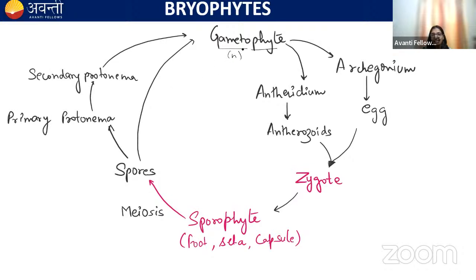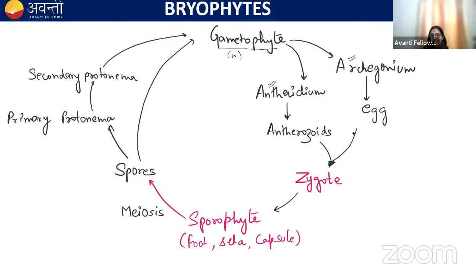And this gametophyte is haploid. This gametophyte bears the sex organs, which are multicellular. The male sex organ is antheridium. The female sex organ is archegonium. Antheridium produces the antherozoid. Archegonium produces the egg.